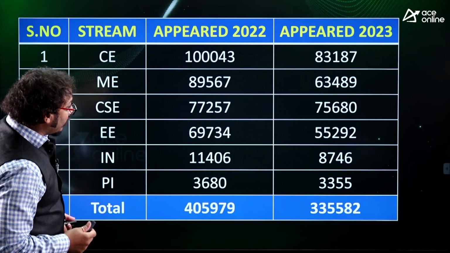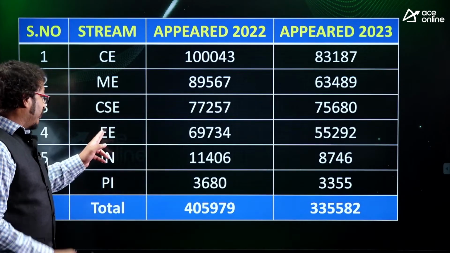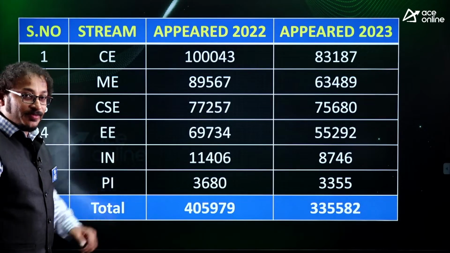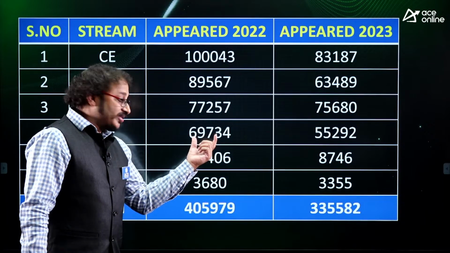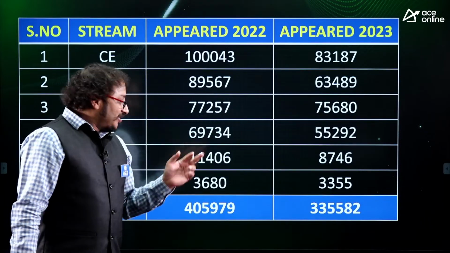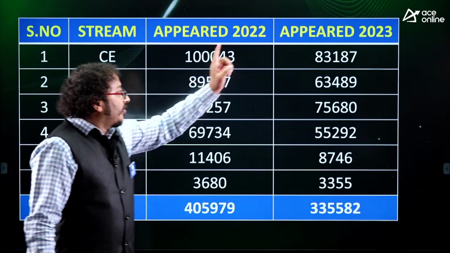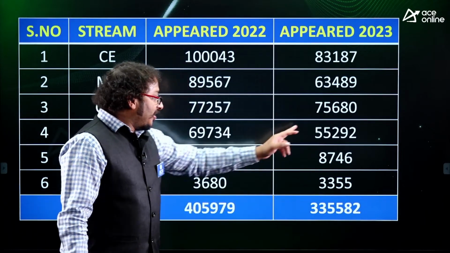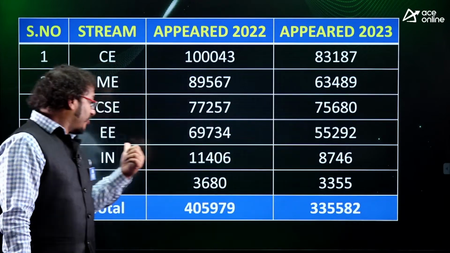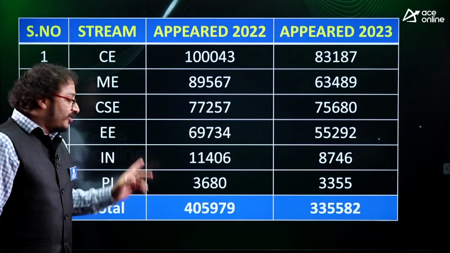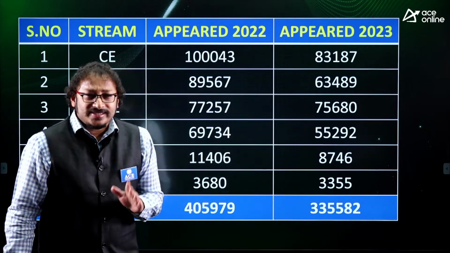I think ECE they have not given. Yeah, guys, this is the ECE report. I understand it is not EEE, it is ECE, electronics and communication. Guys, in 2022, it is almost 69,000. Around 69,000 students gave the GATE exam. Whereas in 2023, it is around 55,000, around 14,000 difference for electronics and communication. This is ECE, guys, not EEE. Around 14,000 drop. Guys, understanding or not?